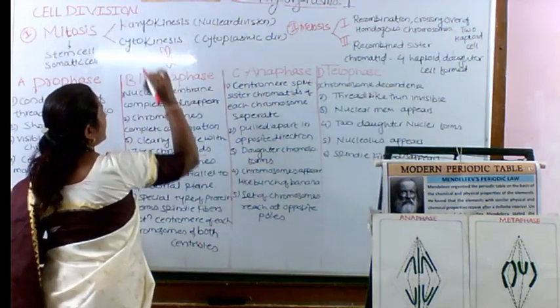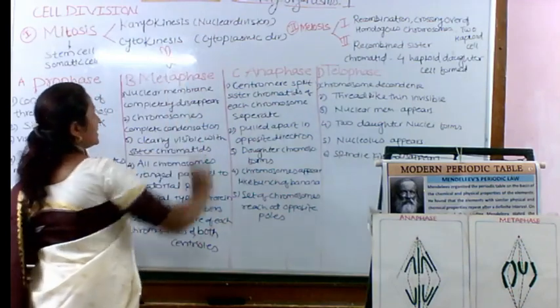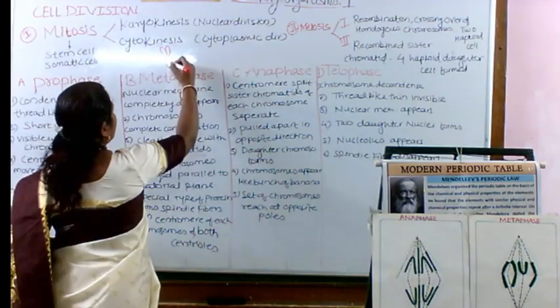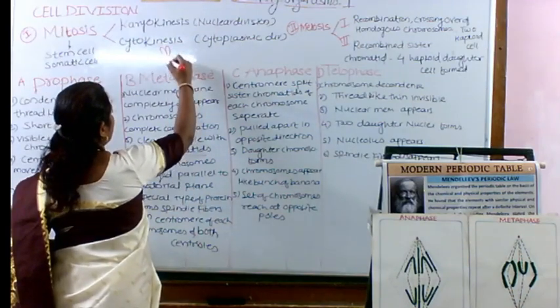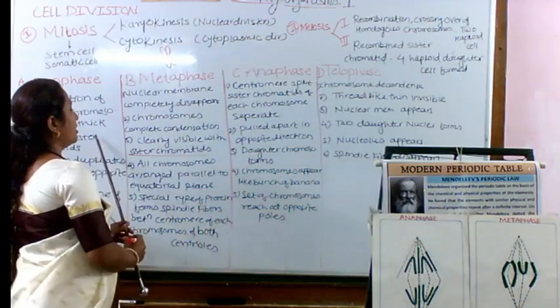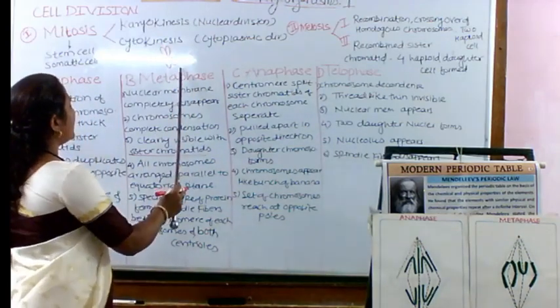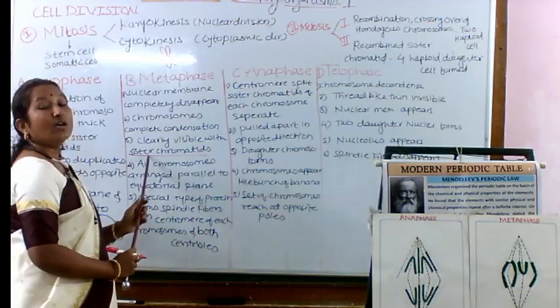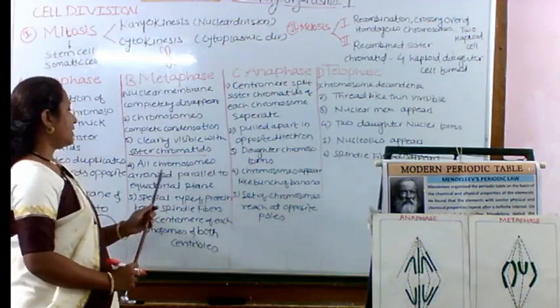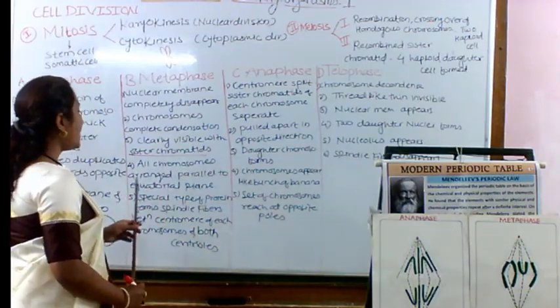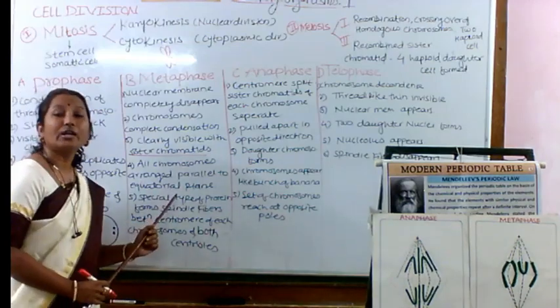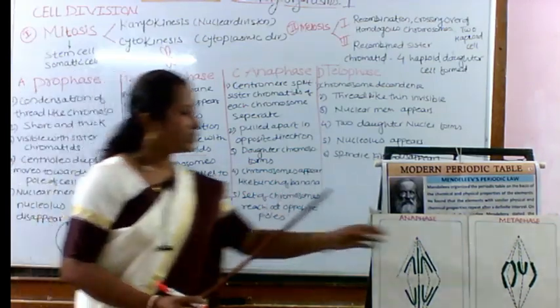They are similar to each other. There is a common centromere, and they don't have any genetic changes either. They are similar to each other. So the sister chromatids start to appear or become clearly visible. Next, all chromosomes are arranged parallel to the equatorial plane. In the next phase, what happens?